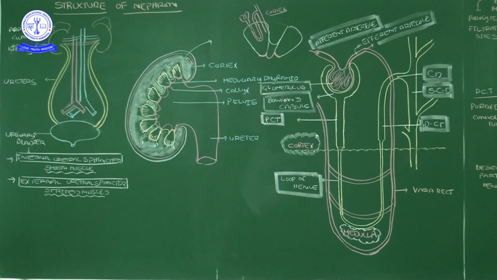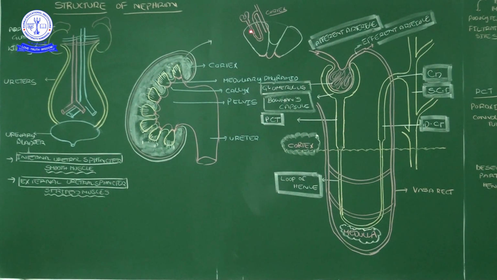Where are they located? See, this is a small diagram. In this small diagram, you will get some idea. If you take the medullary pyramid part alone, the medullary pyramid and the renal pyramid are the same.